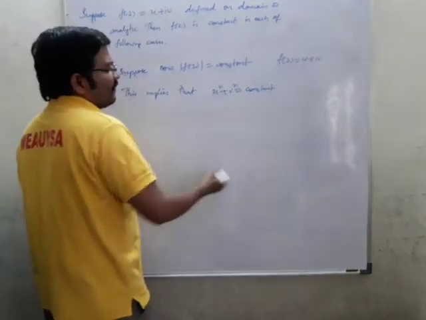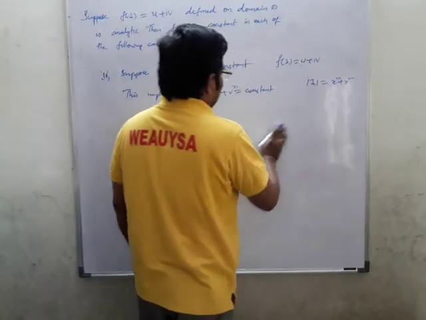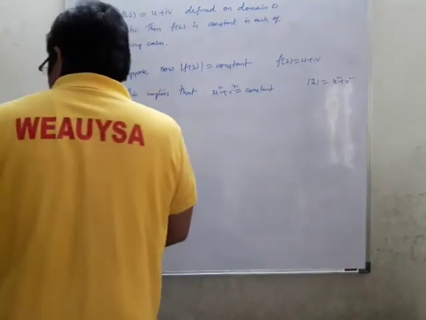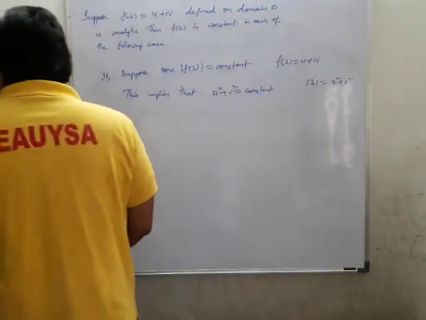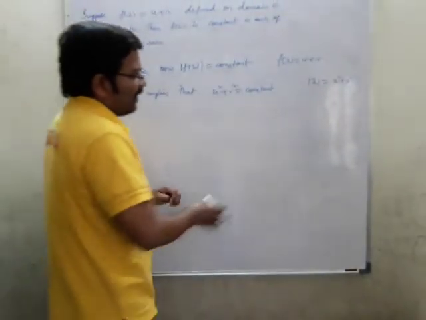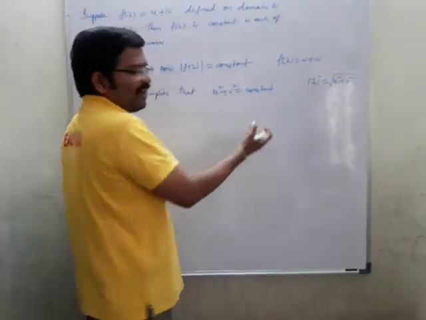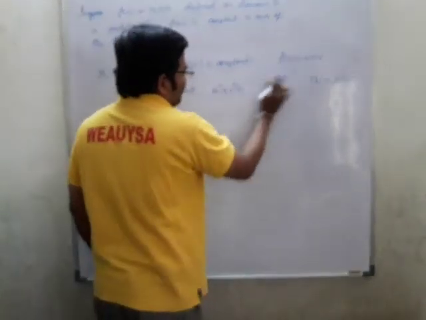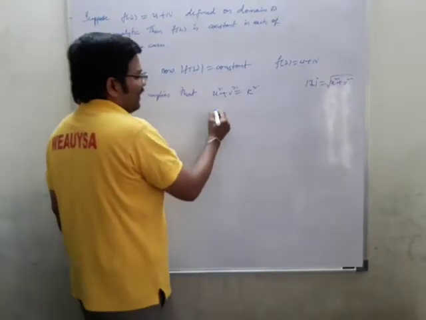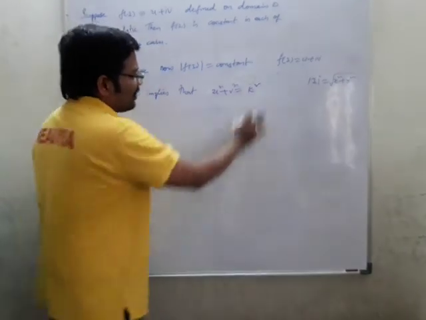The formula is mod z is nothing but equal to the root of x square plus y square. So the root will go to the other side and it becomes a constant. Squaring on both sides, u square plus v square is a constant. Let us take that constant as k square, some constant.